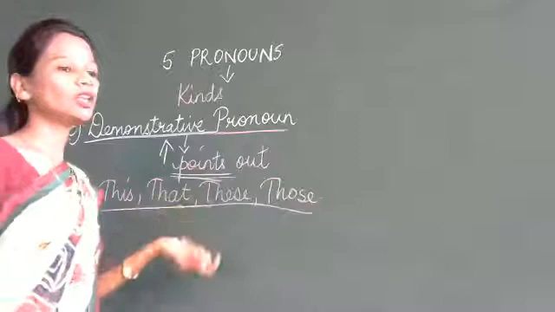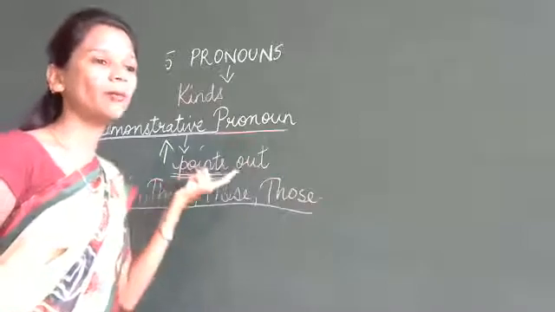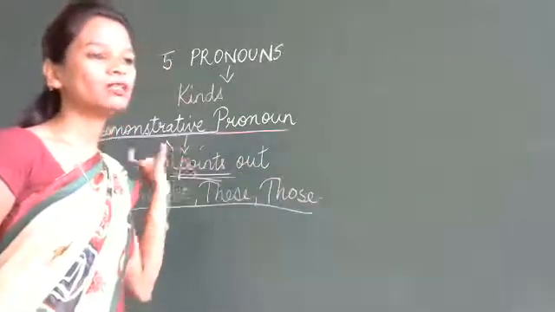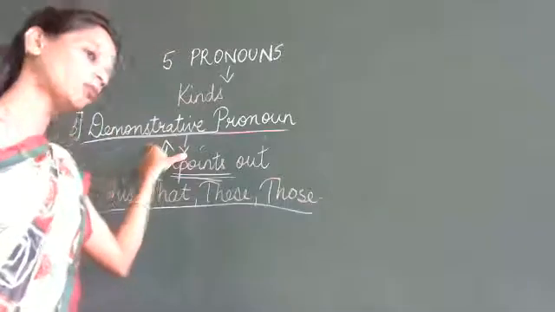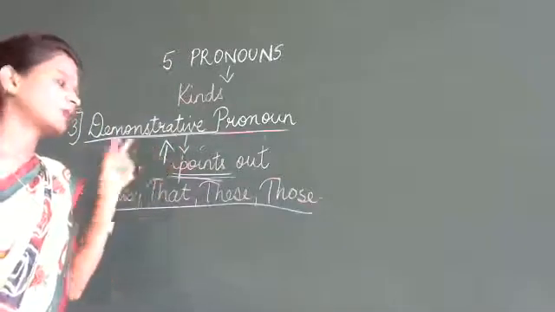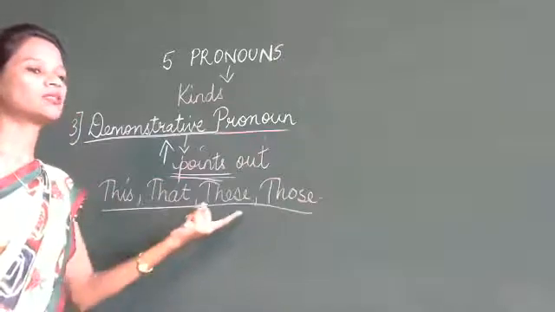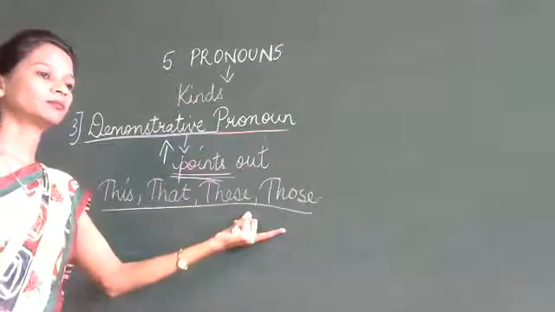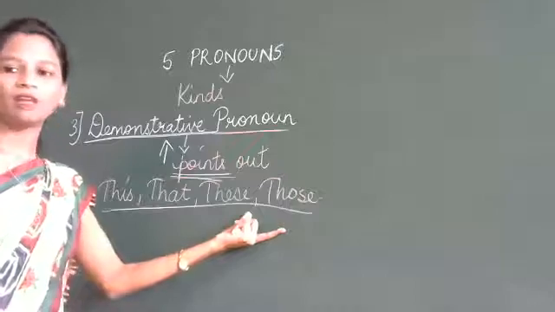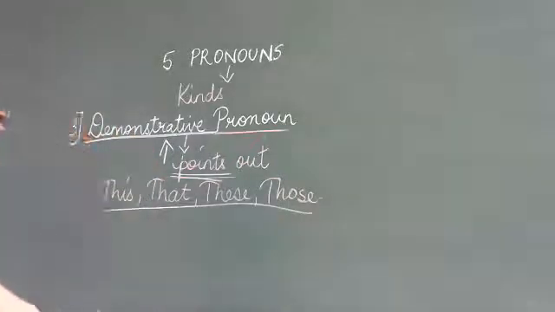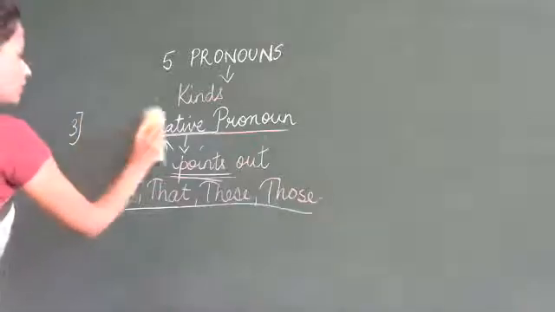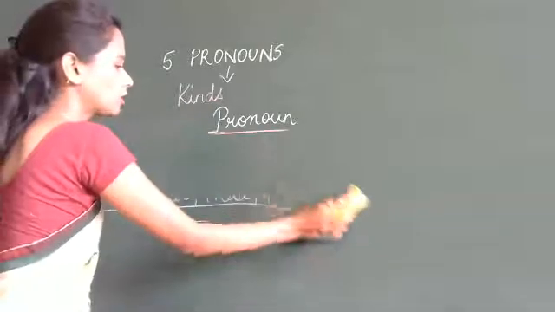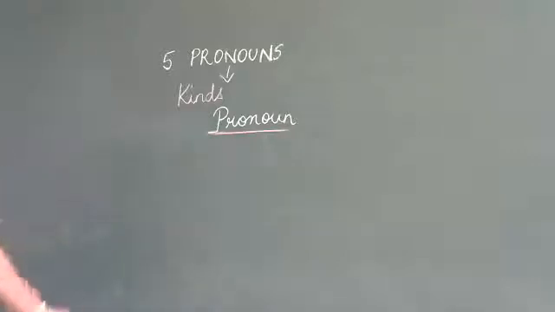So the words that I use to point out a person or a thing are called demonstrative pronouns: this, that, these and those. Clear? Now, shall we go to the fourth one? We'll complete the fourth one and stop for today's class.